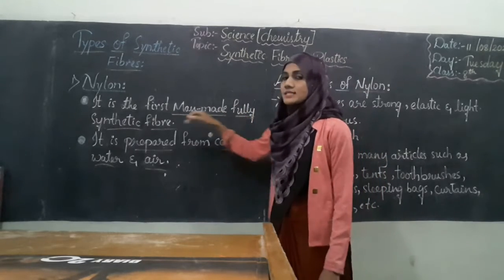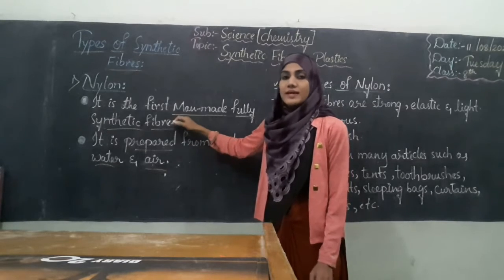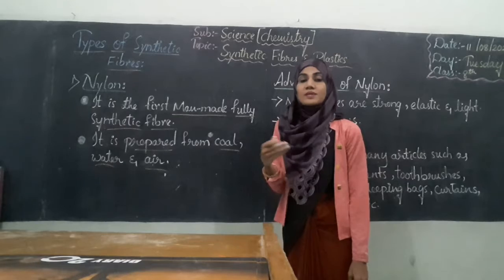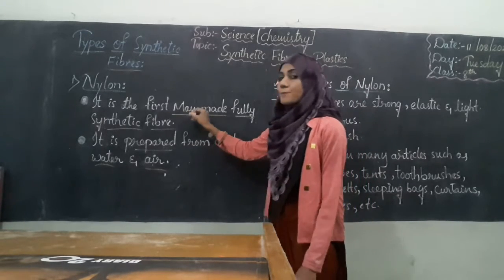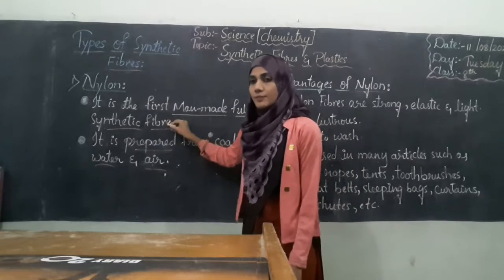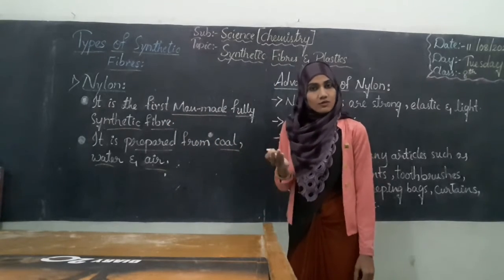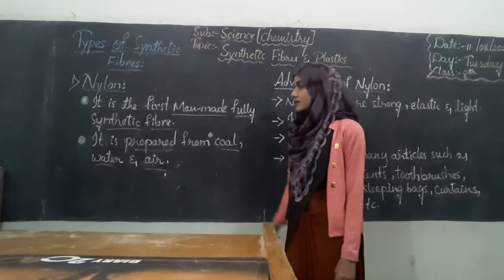It is called fully synthetic. That means it has been prepared fully by man itself without using any natural substances from either plants or animals. Hence, it is called the first man-made fully synthetic fiber, whereas rayon was a semi-synthetic fiber. But nylon is a fully synthetic fiber.